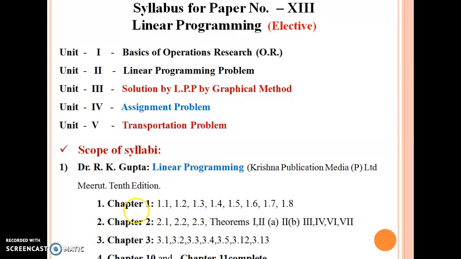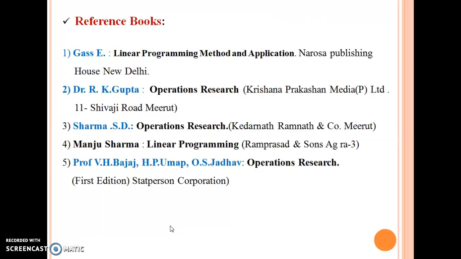I have already given some page numbers here for chapter 1; you can go through these page numbers. These 5 chapters, basic operations research, linear programming problem, graphical method, assignment problem, and transportation problem, are covered in this book. These are some reference books. You can go through our SMC library.